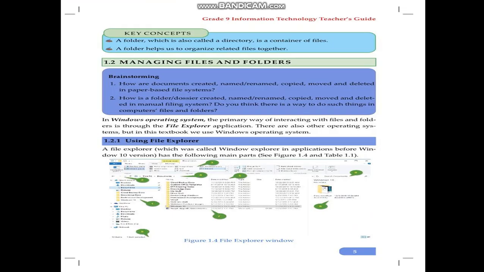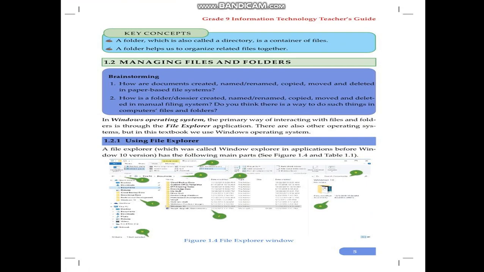In today's lesson, 1-2 managing files and folders. Brainstorming points are here. How are documents created, named, renamed, copied, moved, and deleted in paper-based file systems?